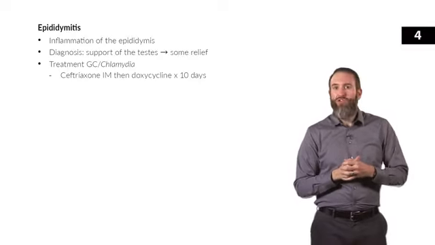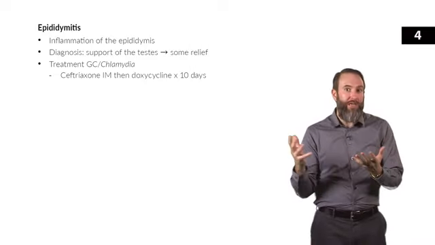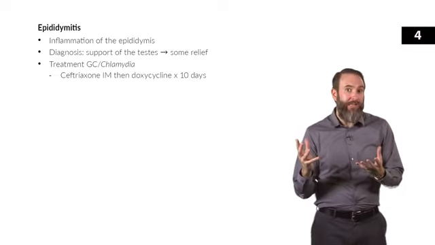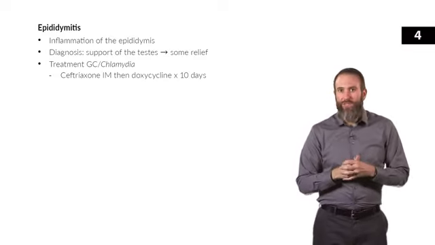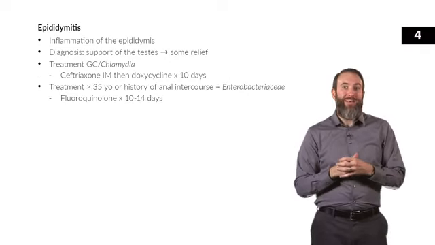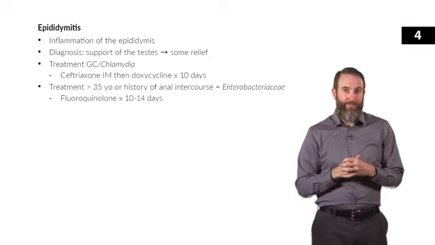coli. Now, the treatment is similar to urethritis, so you want to think about gonorrhea and chlamydia and that they can be treated with ceftriaxone IM doses plus doxycycline or an azithromycin one-time dose. Now, if the patient has a history of anal intercourse, you want to think about enteric bacteria. Fluoroquinolones are going to be used in this situation.